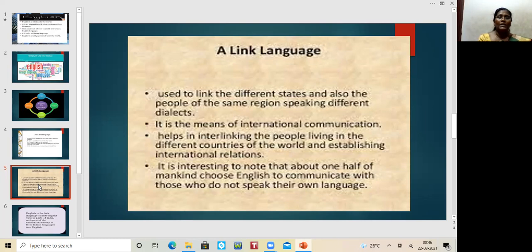So in that case, when a man from Chennai meets a man from Madurai, even when they speak the same language, Tamil, in certain cases they may not be able to understand the terms and words used in the same Tamil language. In that situation, in order to make it very easy, to have a very good conversation, and to understand what they both try to say to each other, if both know very good English, they can easily communicate with each other and there will not be any shortcomings. So even when you come from different states, and also people in the same region, you can have a link if you are well versed in the English language.